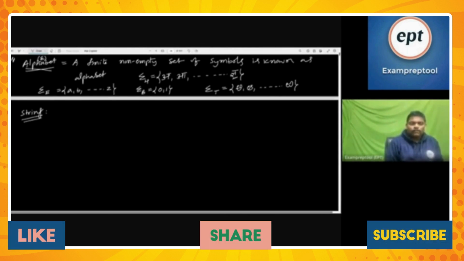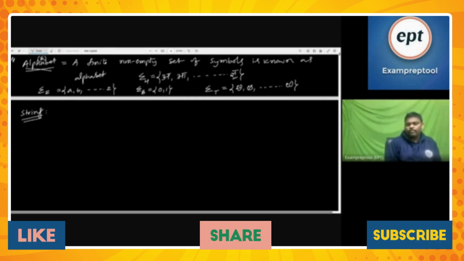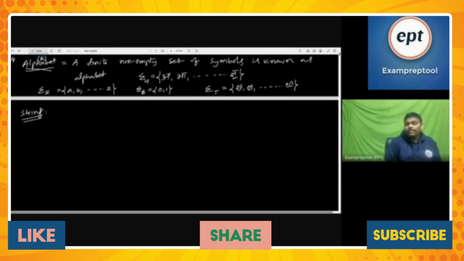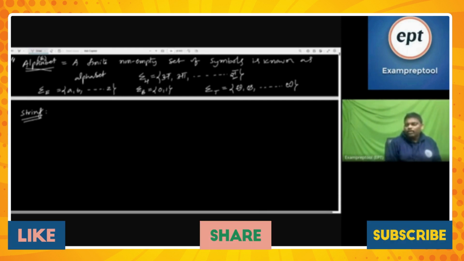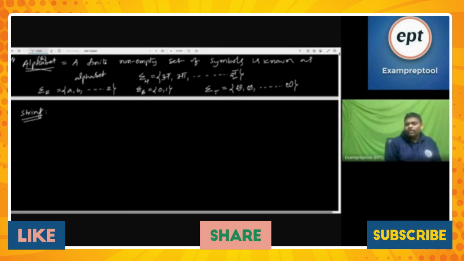Alphabet, okay. Next one, string. Can you help me, what is the definition of string? Now everyone knows string. This is the way you learn a language also. First learn the alphabet. Next, using that alphabet, make the strings. A collection of symbols over the given alphabet is known as a string.